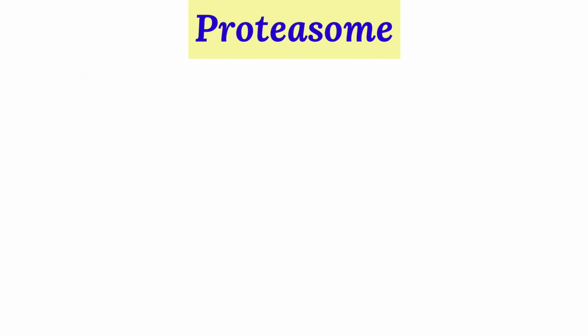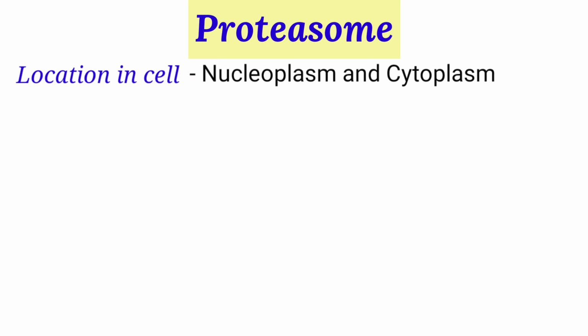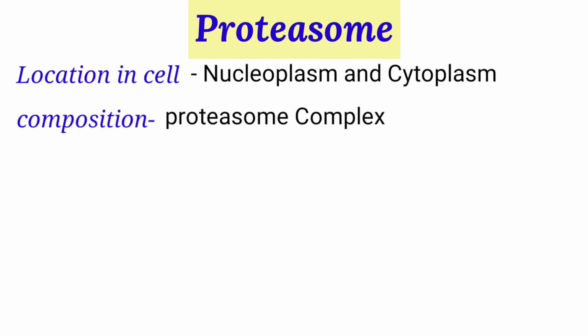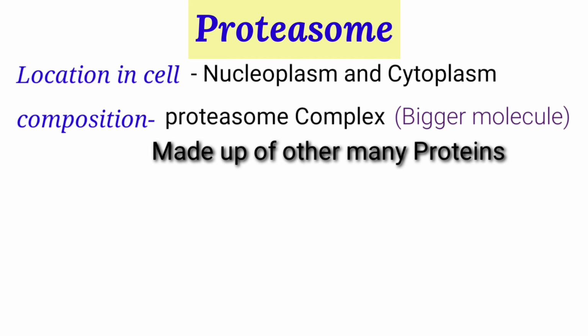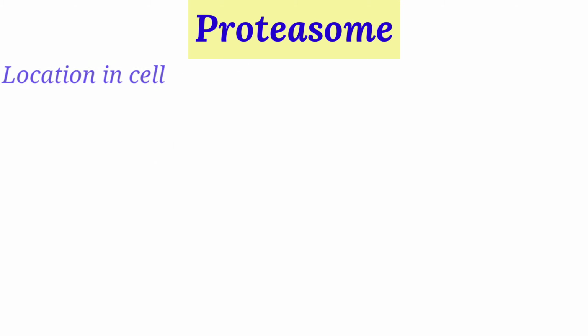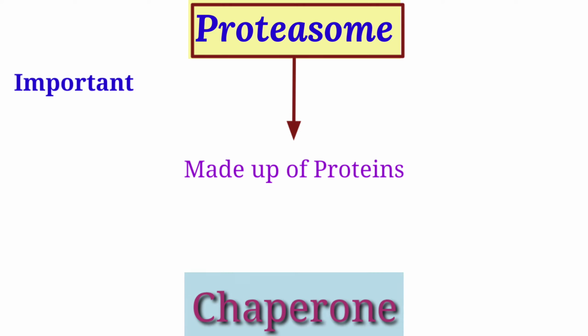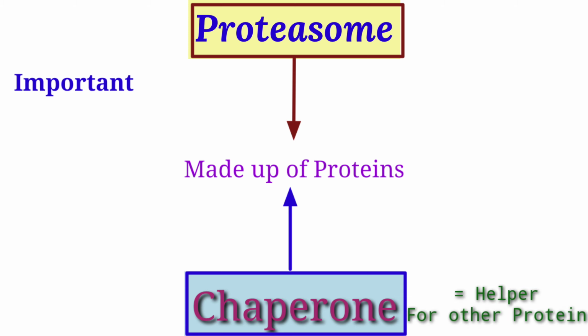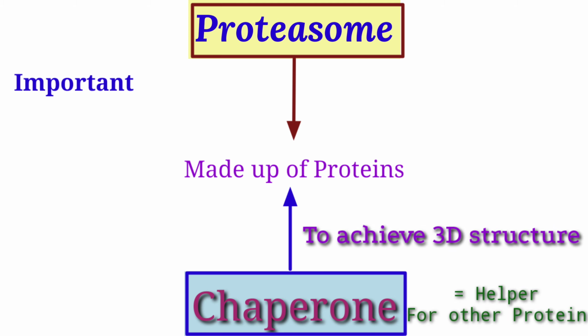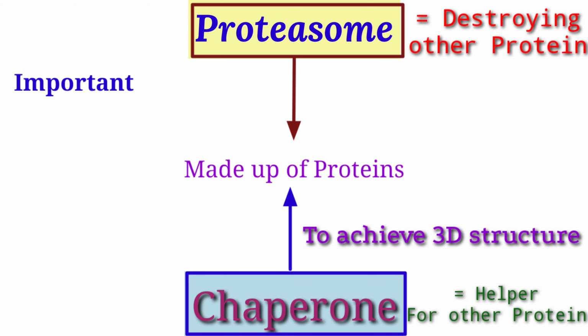The proteasome is located in the nucleus as well as in the cytoplasm. The proteasome is a much bigger molecule which is also made up of other proteins. One interesting point here is that these proteasomes are also made up of proteins. So we have seen one protein such as chaperones helping other proteins to get folded in proper structure, and here we are looking at one protein destroying or degrading another protein for recycling purposes.